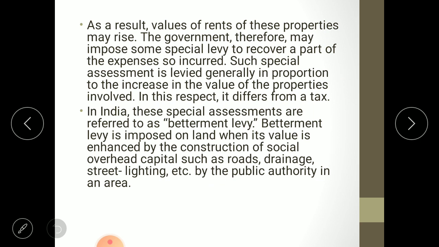In India, these special assessments are referred to as betterment levy. The other name of special assessment is betterment levy. Betterment levy is imposed on land when its value is enhanced by the construction of social overhead capital such as roads, drainage, street lighting, etc. by the public authority in an area. What is betterment levy? Because of it, your property is in a better position, so the tax charged for this better position is known as a betterment levy. Now by this we are completing the administrative revenue of the central government.